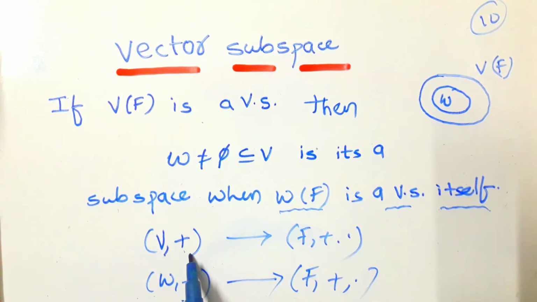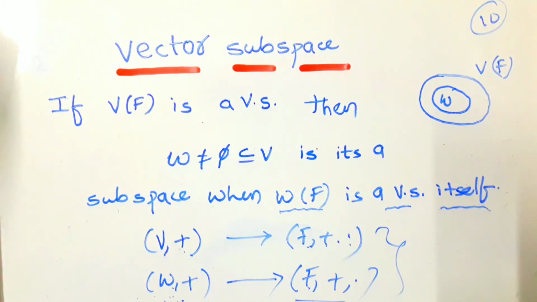Here (V, +), next (F, +, ·), it is the field of the vector space V. Then W also contains the same field F. If W is a vector space, W also contains the same scalar field. Both vector space and subspace have the same scalar fields. Okay, clear? This is the definition of the vector subspace.